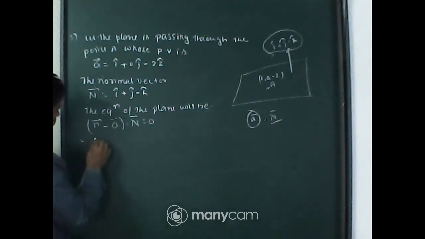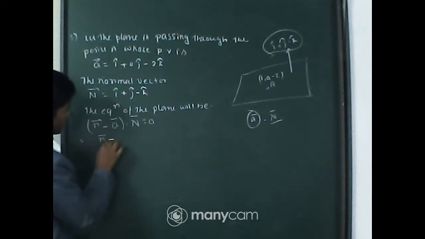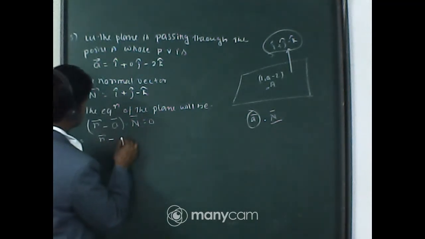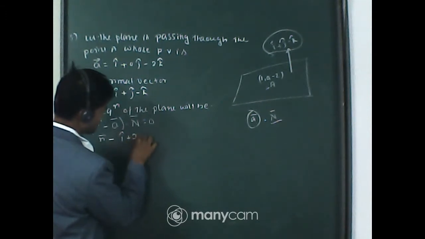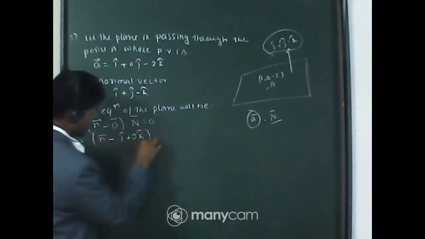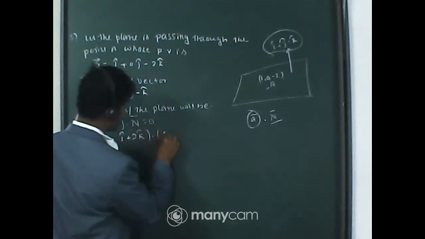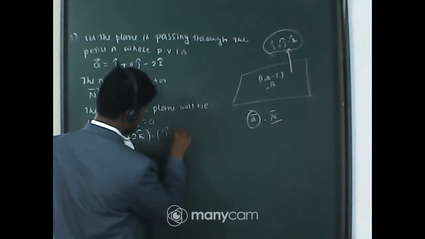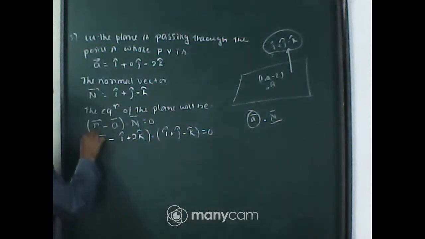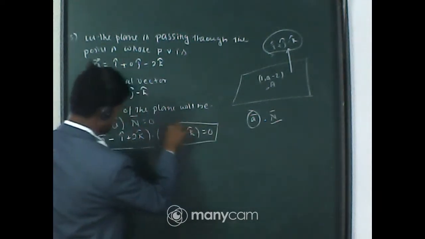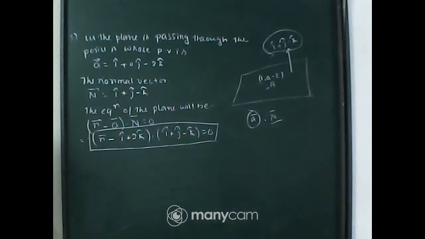So (r vector minus a vector), where the value of a is i + 2k... sorry, i - 2k, dot n, meaning i + j - k, is equal to 0. So this is the vector equation of the plane.